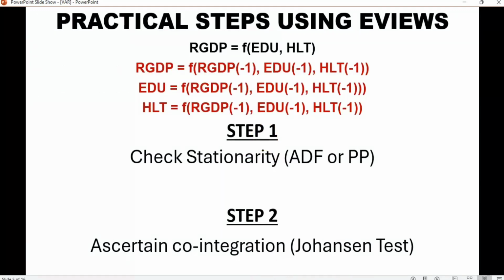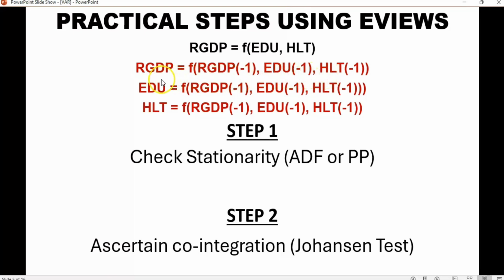Check stationarity and ascertain cointegration. To do that, we have to specify a model, a functional form of it. We say real GDP is a function of education and health spending. Now, to specify the model, we should keep in mind that all variables are endogenous. For example, real GDP is a function of past values of real GDP and past values of education and health